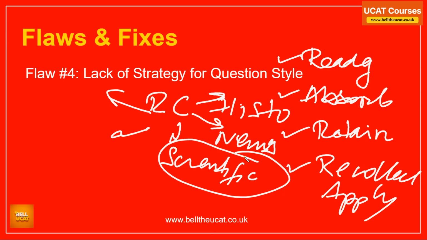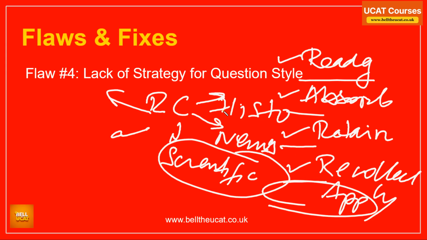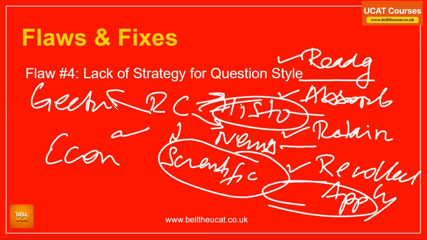Your ability to read is faster in a scientific passage because the language is much easier. Something to do with biology, the immune system, DNA. Your reading speed, absorption ability, retention ability, recollection ability and apply is super high. Let's suppose you have a major absolute dislike of historical passages. Too many dates, too many numbers. Or an economic passage, something to do with numbers. Or some absolute geeky passage where you think, I have no clue, never heard of this topic in my life.